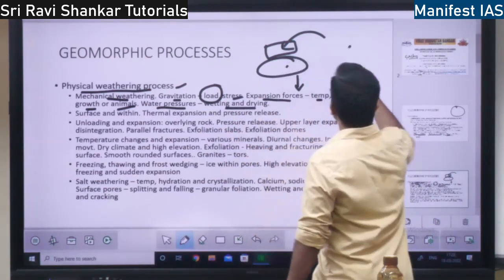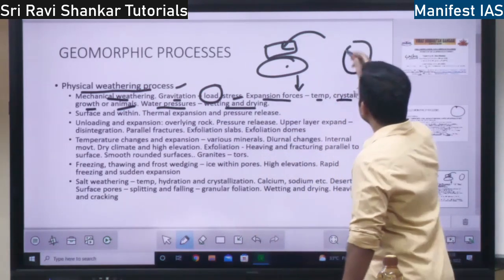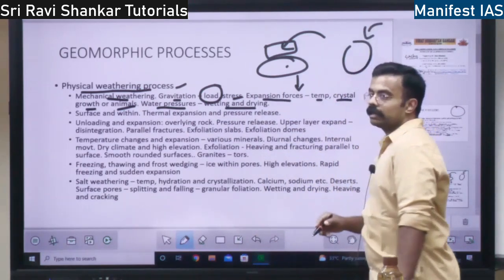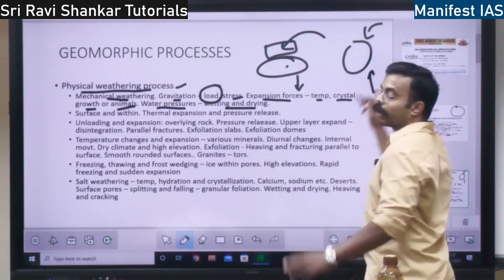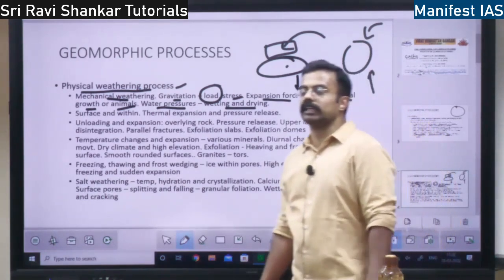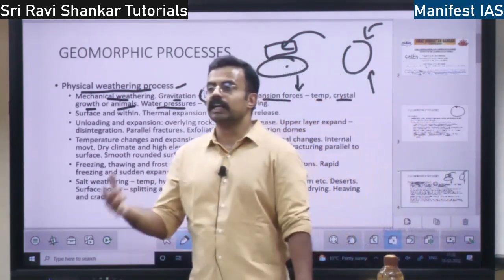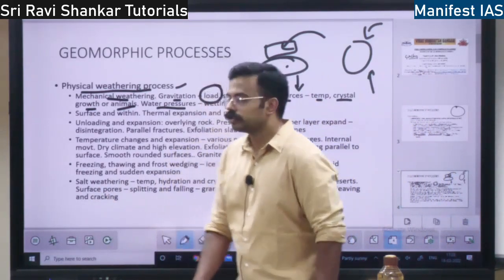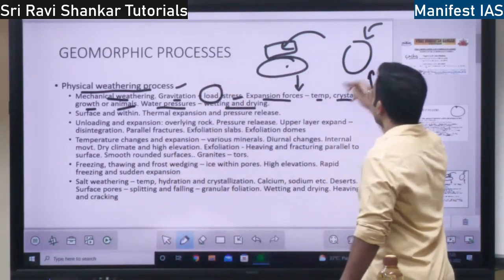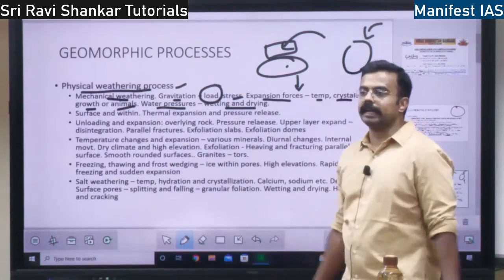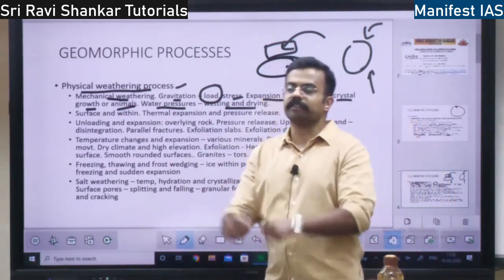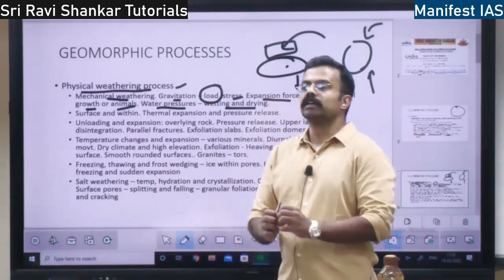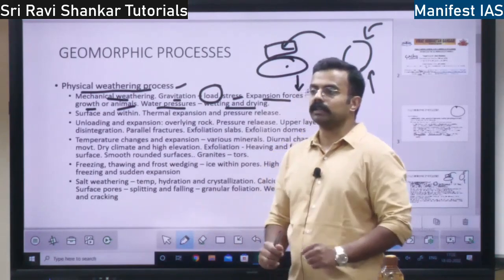Suppose there is a rock. On this rock there will be rain in the morning and in the afternoon strong sunlight. You have equatorial regions, where there will be daily rain and daily huge sunlight. So daily the rock will get wet and daily it will dry. Because of this frequent wetting and drying, what happens? The rock will cut open, right?